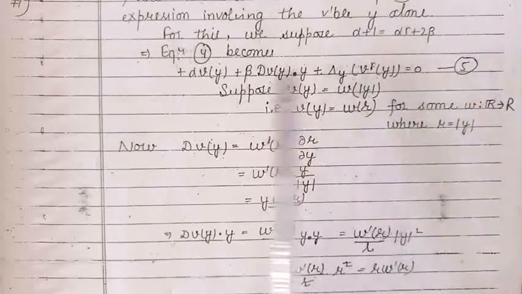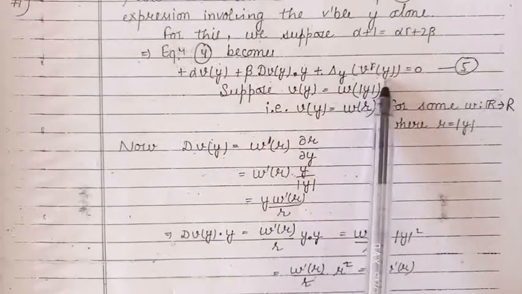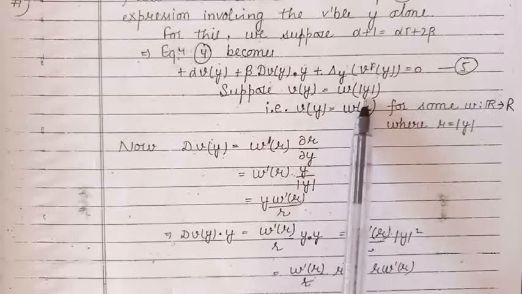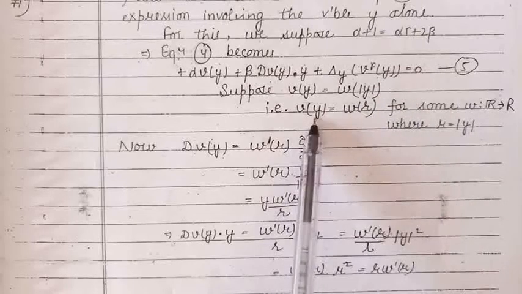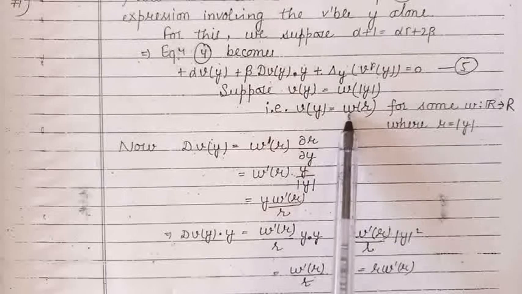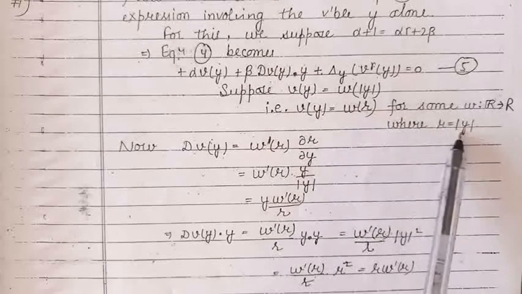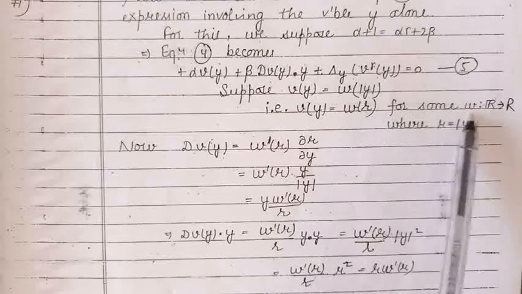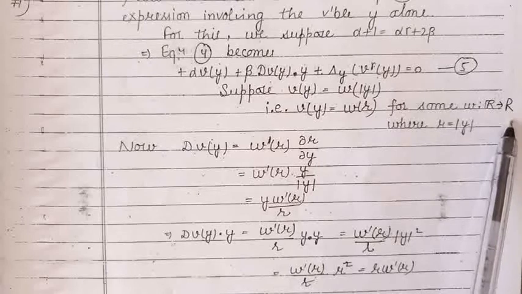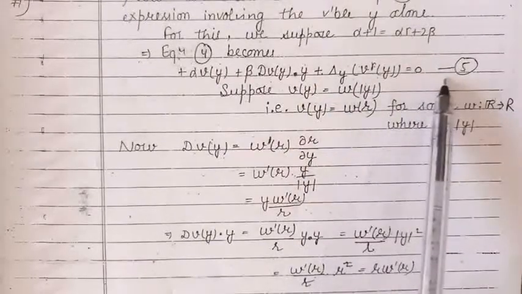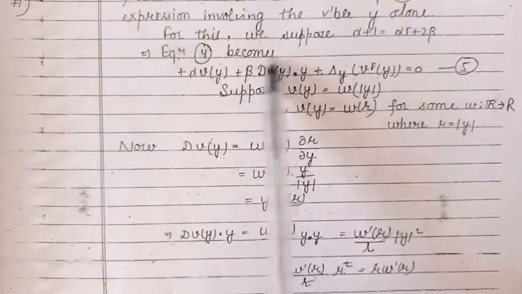Now let us find the solution of this equation in the radial form, means in which the solution is the function of magnitude of y. So let us define the function v to be the function w as a function of r. Here r is the magnitude of the vector y and w is a real valued function. Let us find these values and substitute in this equation.